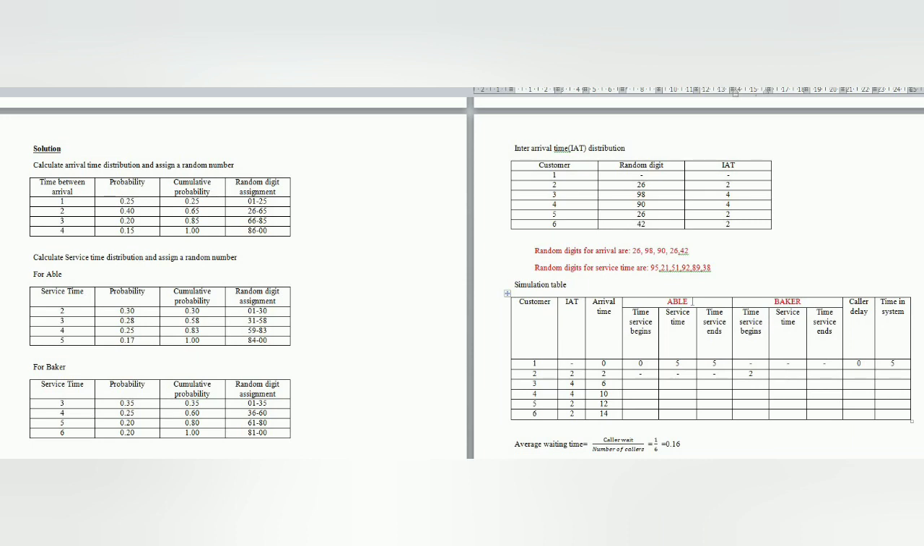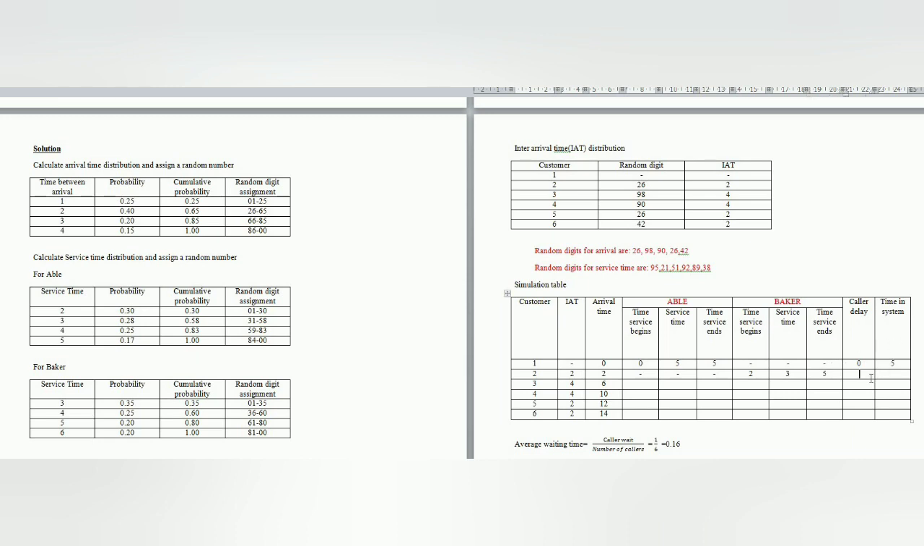Now we have to see his service time. The second random digit given is 21. This random digit we have to look up in the Baker table. 21 lies between 1 to 35. So we are going to get a service time of 3 here. He started at the 2nd minute and served for 3 minutes, so he is going to end at the 5th minute.